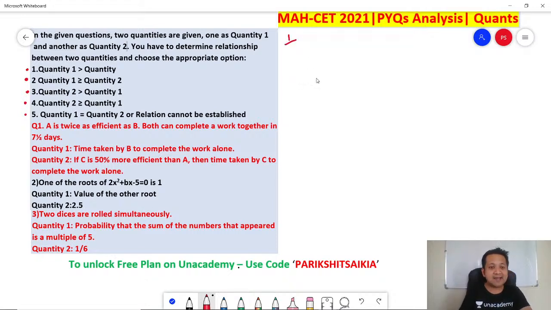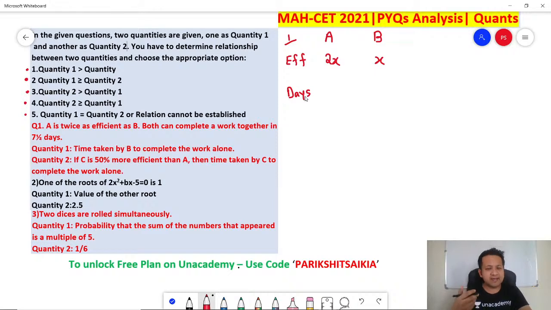A is twice as efficient as B. Both can complete a work in 7.5 days. Now you have got A and then you have got B. We are talking about efficiency. So A is twice as efficient as B. So can I say if B's efficiency is X, A's efficiency is 2X? Correct? What is the relation between efficiency and days? Think about it. One who is more efficient will take less days to complete the work.